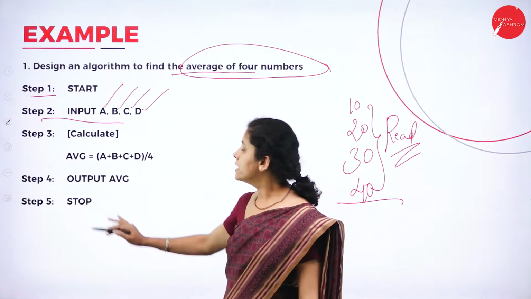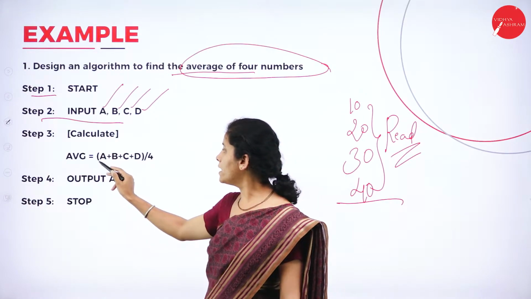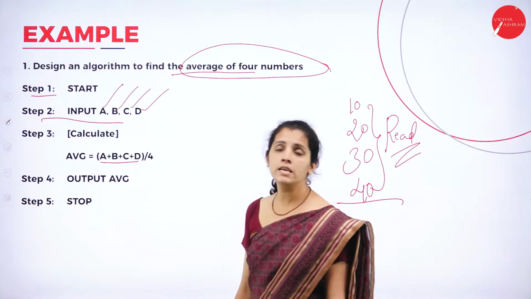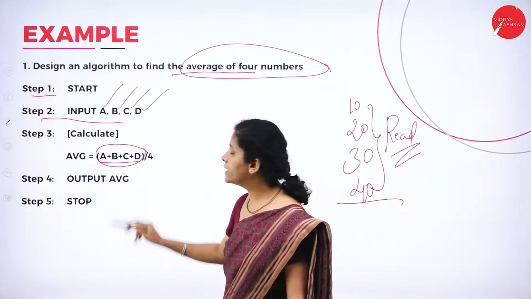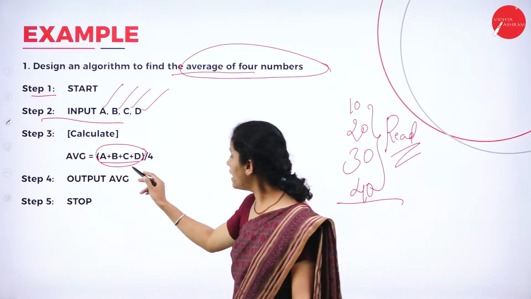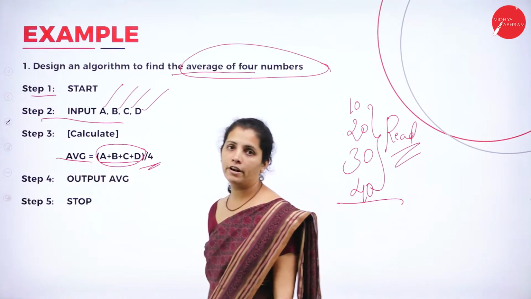So here in my step 3, I'm going to perform the calculation. At the beginning, I'm going to add A, B, C and D. And whatever result I get after adding these 4 numbers, I'm going to divide that number by 4 in order to get my average.